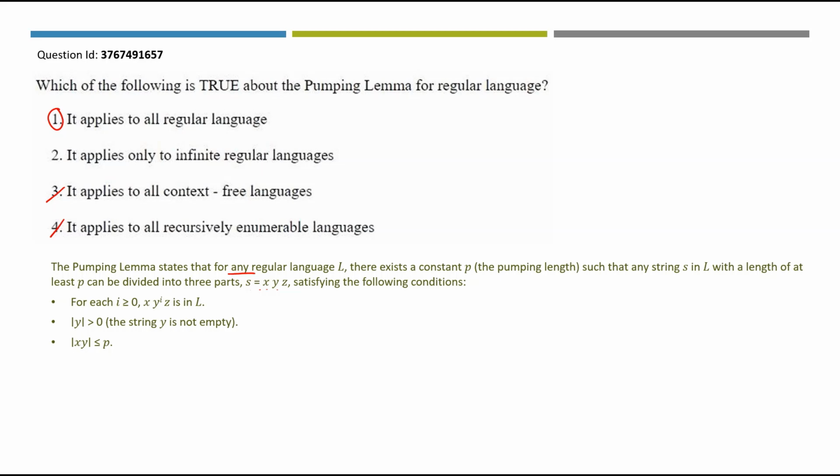Pumping lemma is actually used to check whether a language is regular or not in the case of infinite languages only. The application is mainly done for infinite regular languages. There are books which suggest that pumping lemma for regular language can be applied only to infinite language, because in finite cases we need not use pumping lemma, is what they say.